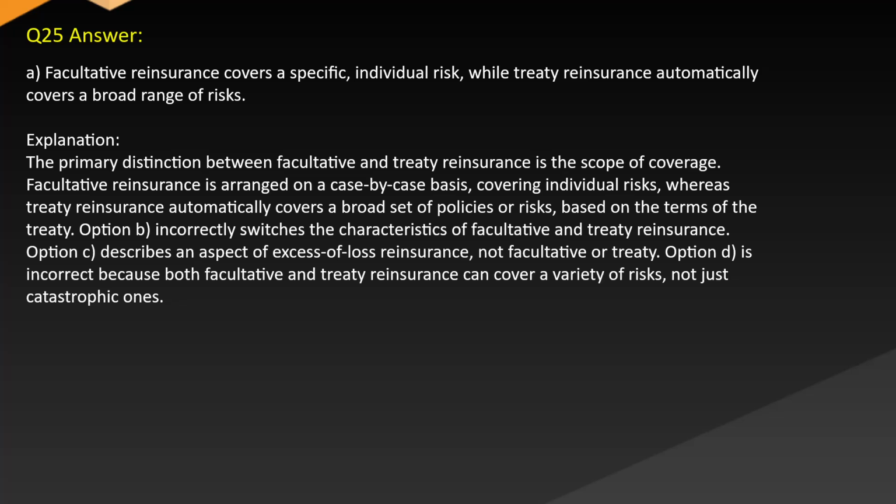treaty. Option B incorrectly switches the characteristics of facultative and treaty reinsurance. Option C describes an aspect of excessive loss reinsurance, not facultative or treaty. Option D is incorrect because both facultative and treaty reinsurance can cover a variety of risks, not just catastrophic ones.